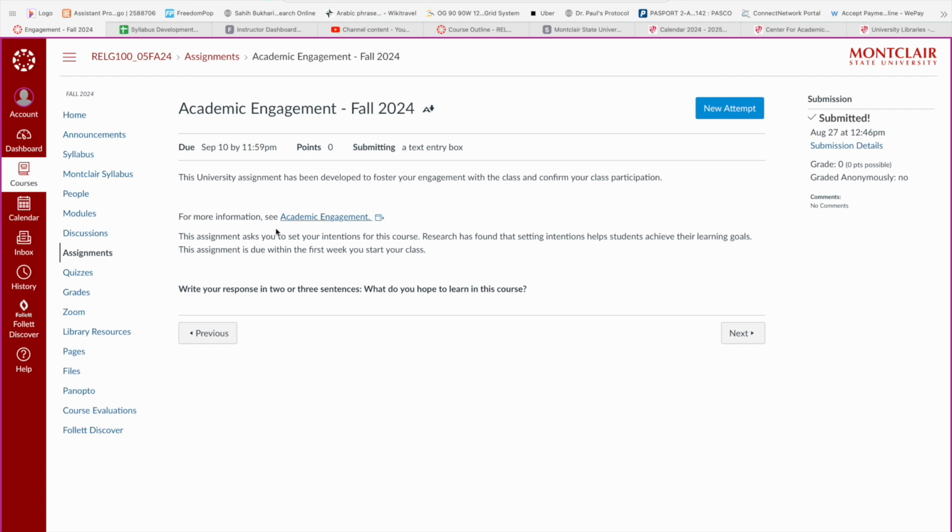If you want to know more information about the academic engagement, it's here. This is actually an assignment that the school put into the Canvas page. It's not from me, and the school will read this as well. So be mindful of that, and then you put a new attempt. That's where you post. You click on that, and that's how you respond to this.